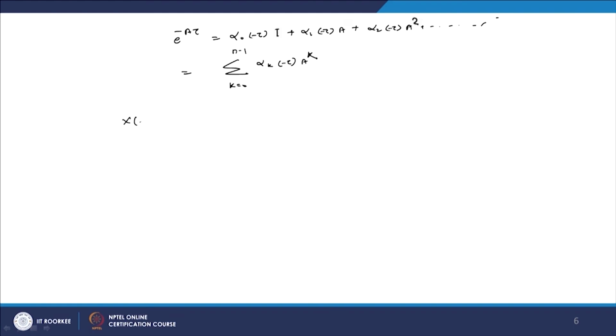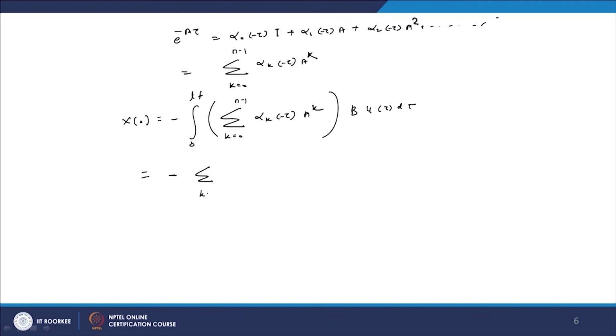Therefore the equation can be written as x naught equal to minus the integral from 0 to Tf of the sum over k equal to 0 to n minus 1 of A raised to k B alpha k of tau u of tau d tau, and this equation finally can be written as the sum over k equal to 0 to n minus 1 of A raised to k B times the integral from 0 to Tf of alpha k of tau u of tau d tau.